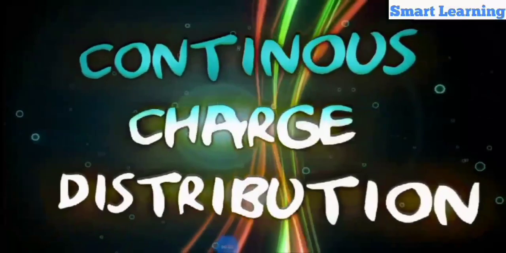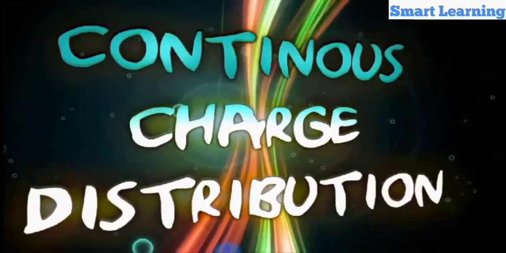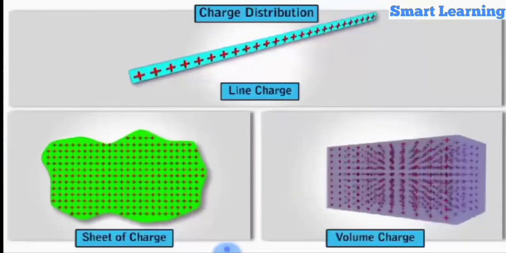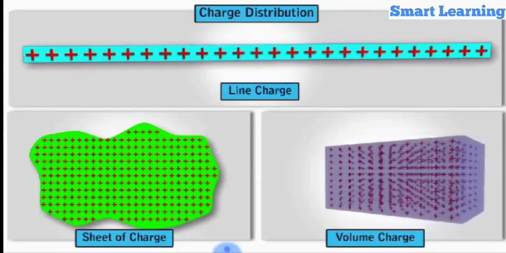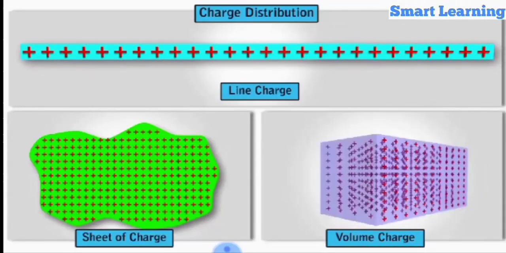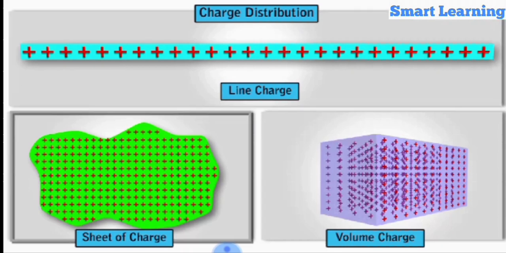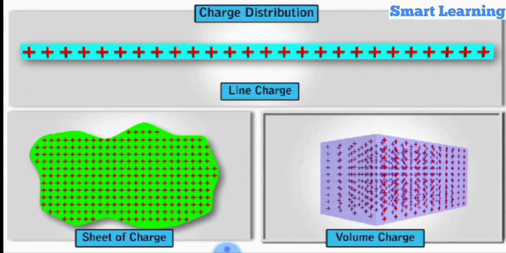In this module, we will be studying about continuous charge distribution. Electric fields are produced by continuous charge distribution on the surfaces of the bodies of finite size. A few examples of practical situations are a line charge distribution, a sheet of charge, or a volume charge distribution.